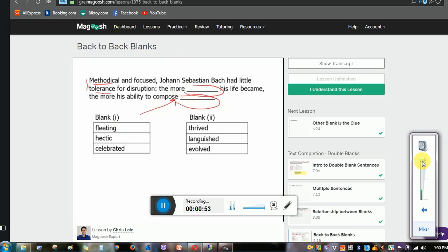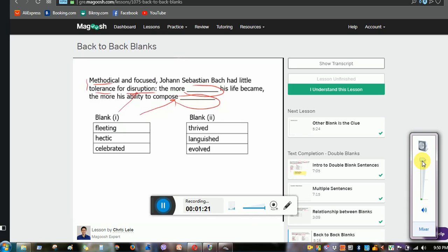You should also figure out what the relationship between the blanks is. So let's read the sentence. Methodical and focused, Bach had little tolerance for disruption. He did not like disruption. The more blank his life became, the more his ability to compose blanked. So we've identified the keyword, but now let's look at the relationship between the blanks. The more unpredictable his life became, the more his ability to compose diminished.